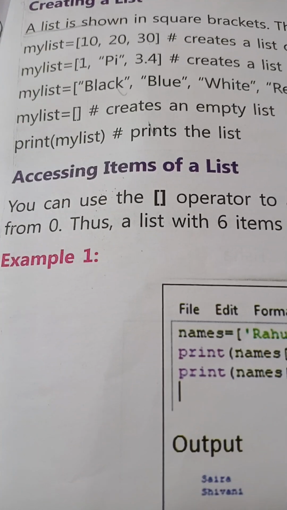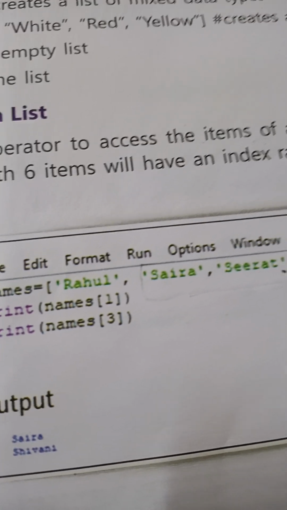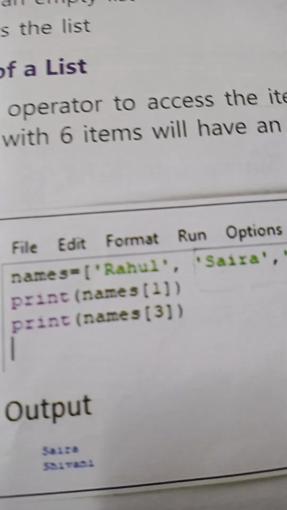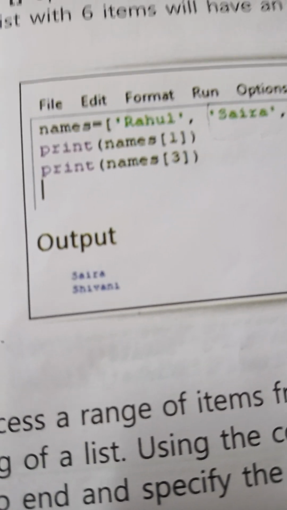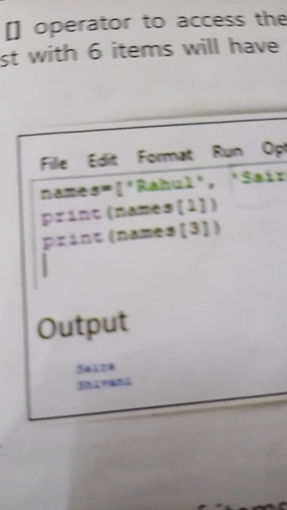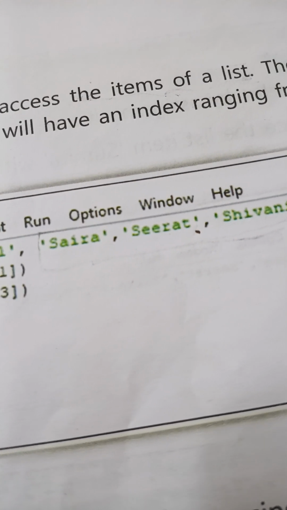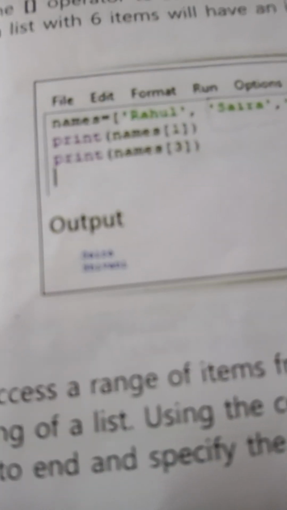Then, example 1. Here you can see the examples. names = [Rahul, Saira, Sirat, Sivani]. print(names[1]), print(names[3]). So the output came Saira and Sivani. Here you can see the first is Rahul and the third is Sirat, so those will be skipped and only the names Saira and Sivani will come here.